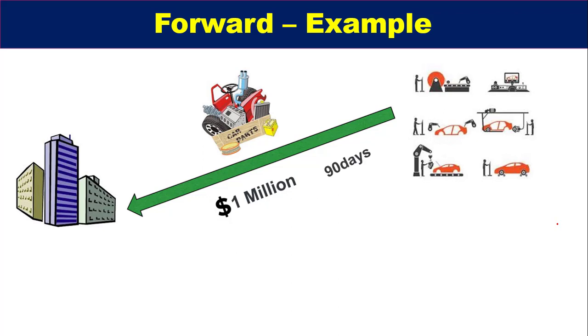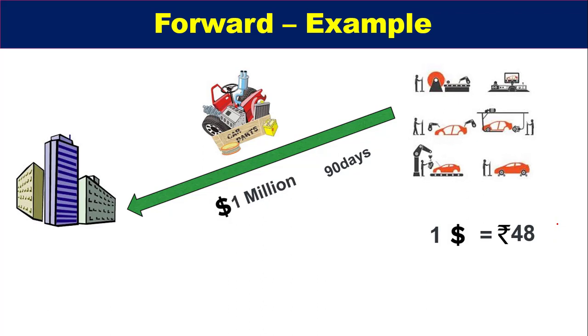The importer is now short of dollars. So now suppose the present price of dollar is, for example, rupees 48. Just suppose over the next 90 days, however, the dollar price may rise from rupees 48.